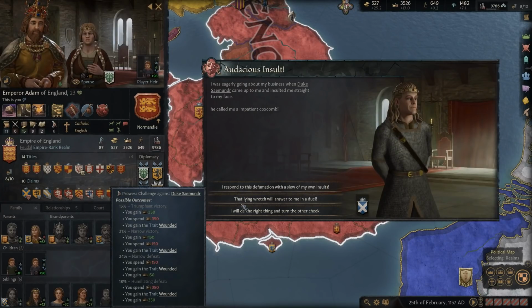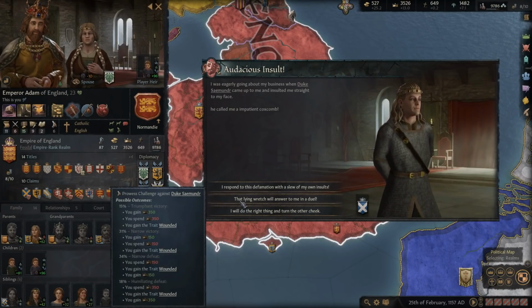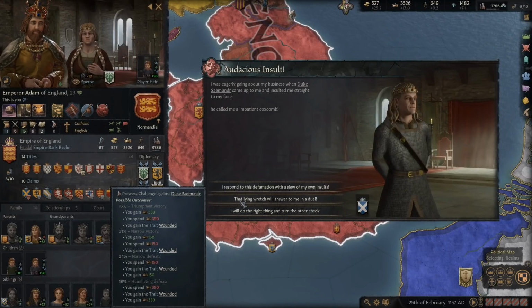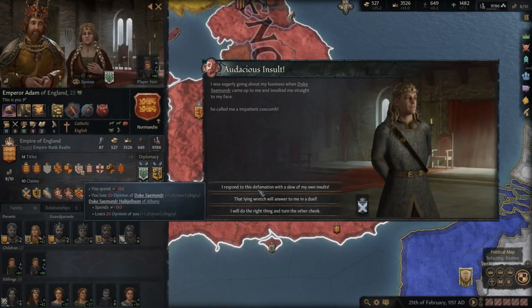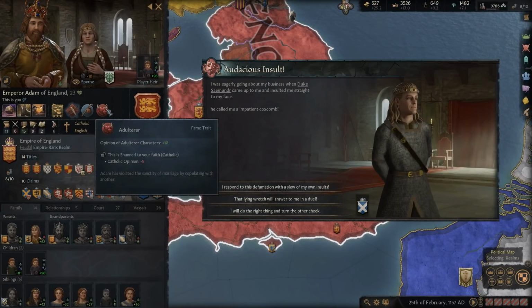Yeah, or we can do the duel where you can actually potentially get prestige. Well, no. Looks like you spend the same amount of prestige as what you gain. Okay. And we get wounded no matter what happens. Okay. I see. Well, it really doesn't have any effect other than we're going to be wounded. Would we duel him, though?